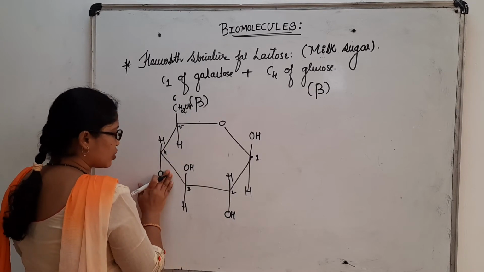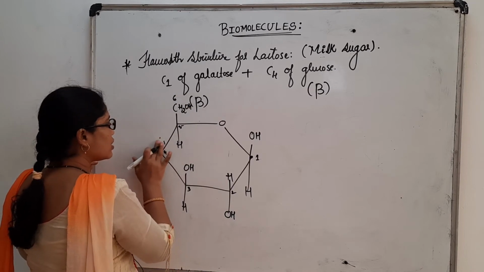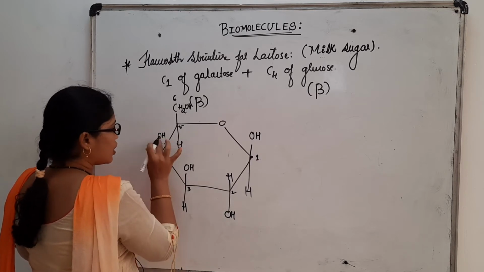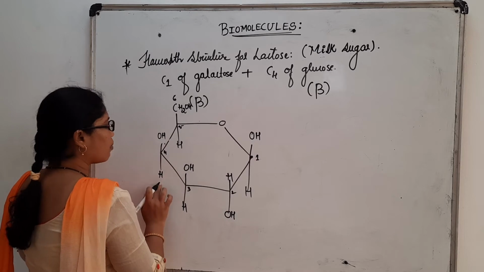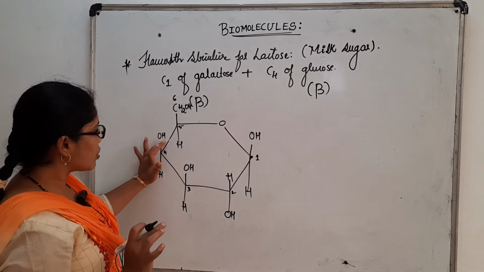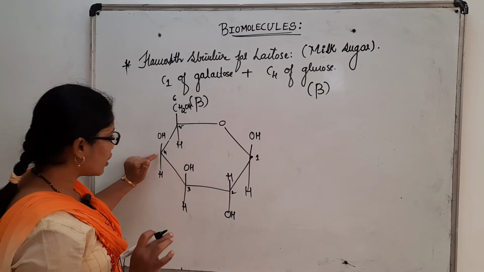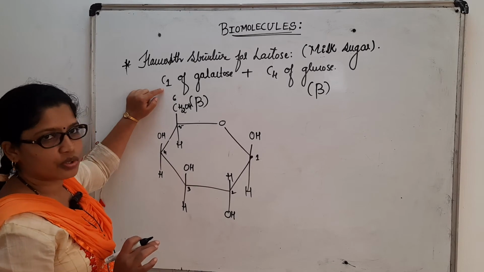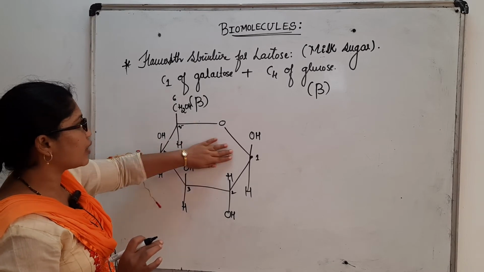The configuration that varies here is at C4, where the groups are changed. Initially there were H and OH, now I made it OH and H. This change in configuration at the fourth carbon atom of glucose is referred to as galactose.